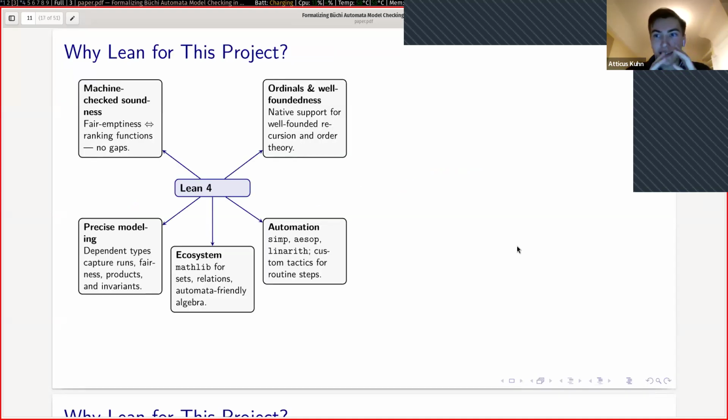I don't have to preach too much to the choir here, but I'm going to briefly discuss why I chose Lean 4 specifically for this project. I also have experience in Agda and other theorem provers, but I specifically chose Lean for this project. The main reasons were, one, ordinals and well-founded relations already existed in Mathlib, so I didn't have to define them myself. And also, there's a wealth of automated tactics, including simp, omega, and linarith, that I used for this project.